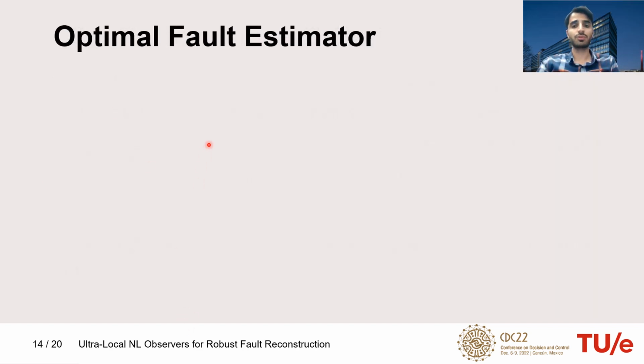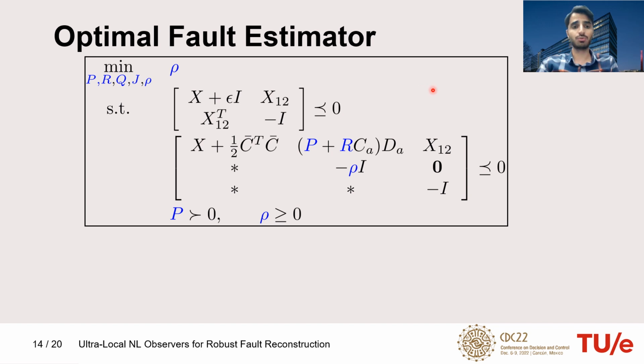As a final theorem, we come up with a semi-definite program in which we minimize the L2 gain from fault model mismatch to the fault estimation error, subject to an LMI for ISS and another one for the L2 gain to be bounded.